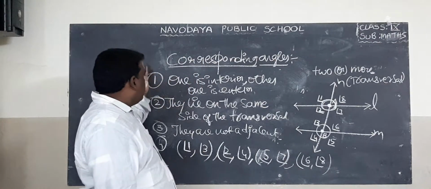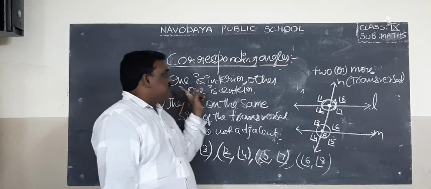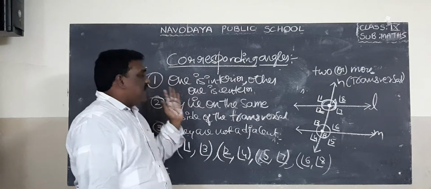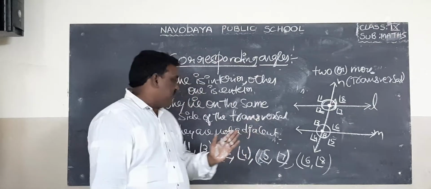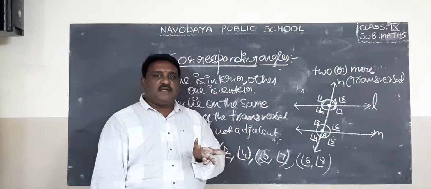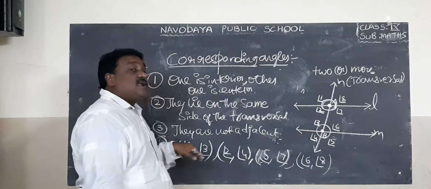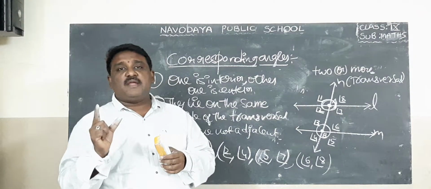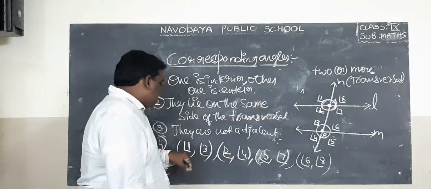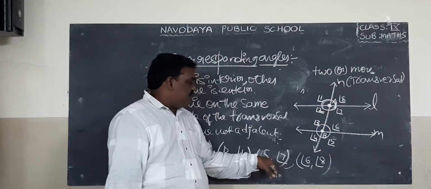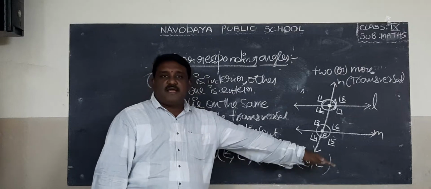So, properties of corresponding angles. One is interior angle, other one is exterior angle. Number 2, they lie on the same side of the transversal. Number 3, they are not adjacent angles. Fourth one, what are the pairs of corresponding angles? There are 4 pairs of corresponding angles. First one, angle 1, angle 3, angle 2, angle 4, angle 5, angle 7, angle 6, angle 8.